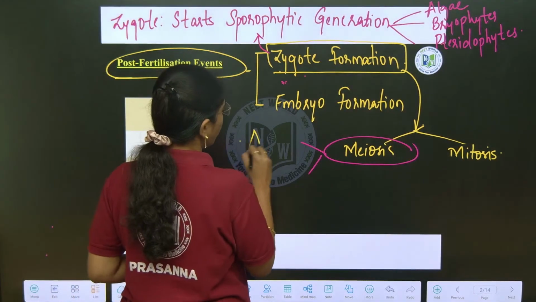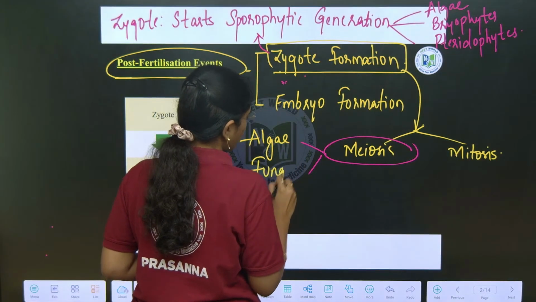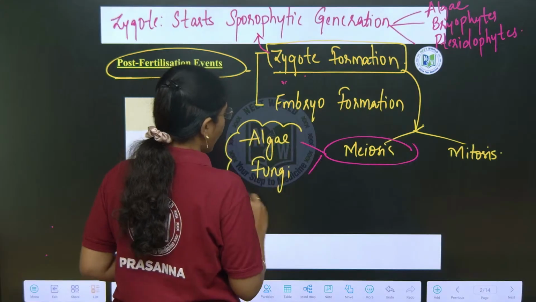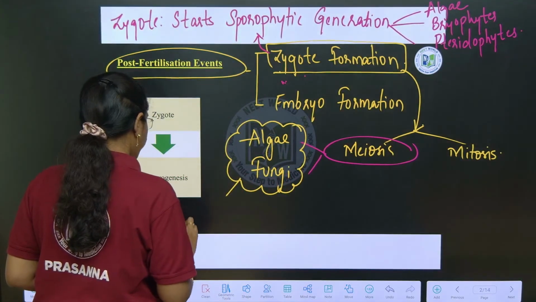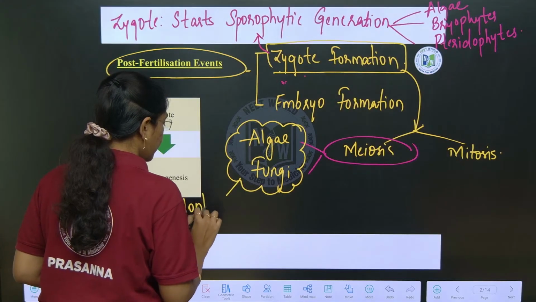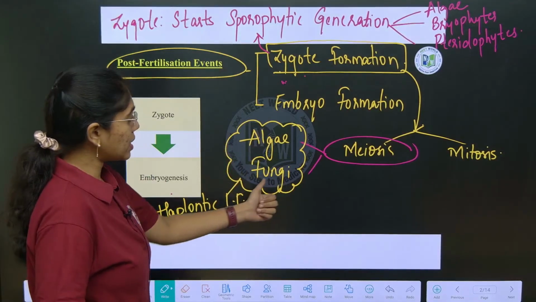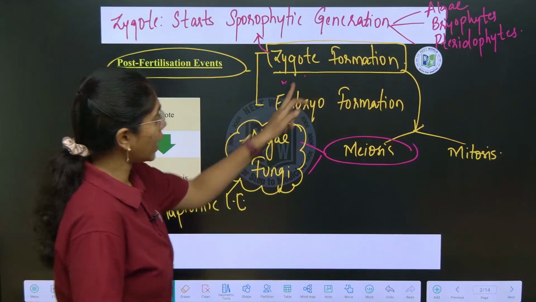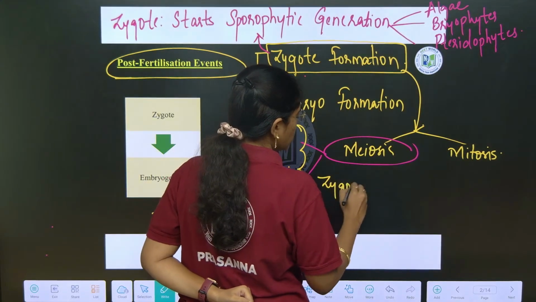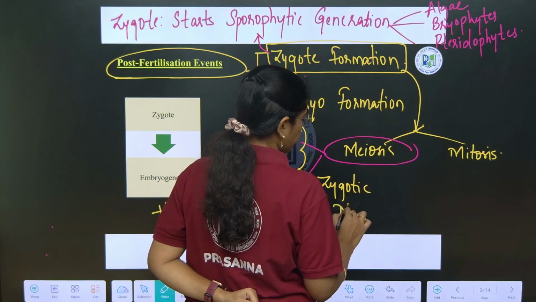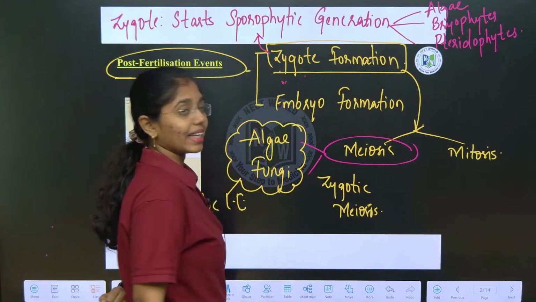So in most of the algae and fungi which have haplontic life cycle, zygote will undergo what? Meiosis, and that is addressed as zygotic meiosis. This occurs in algae and fungi.